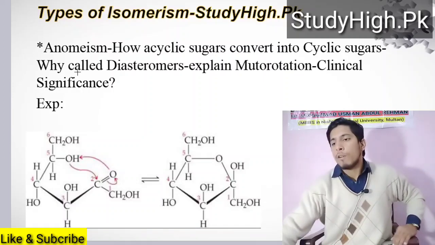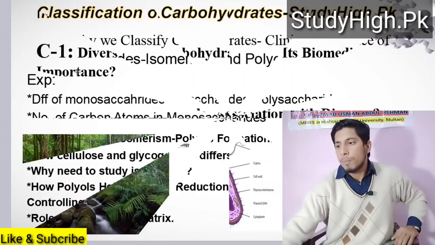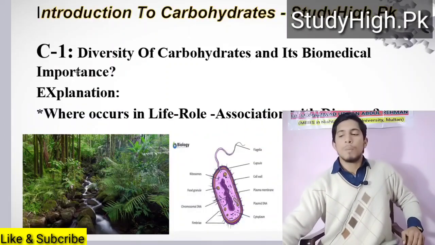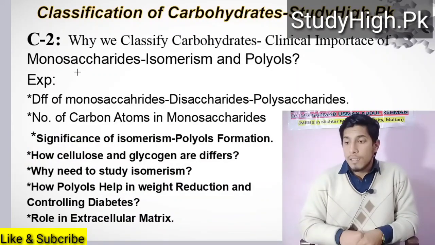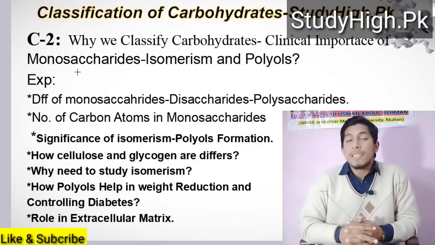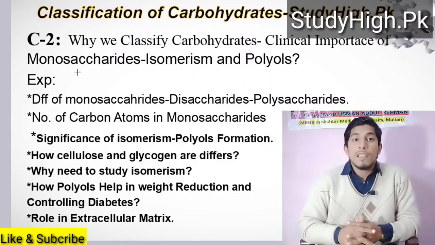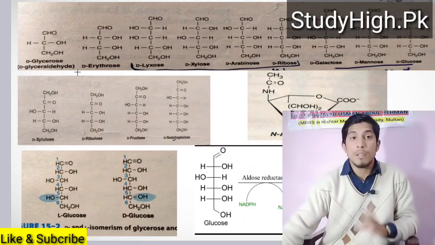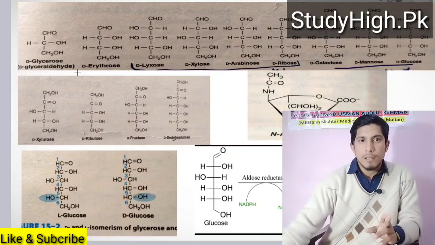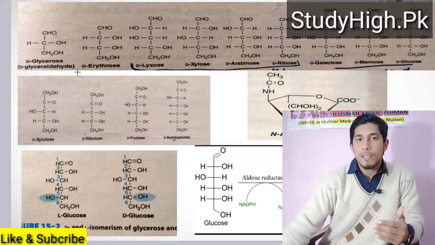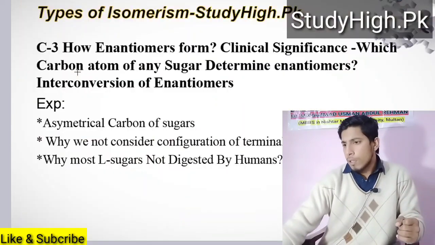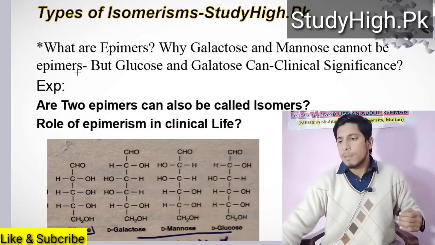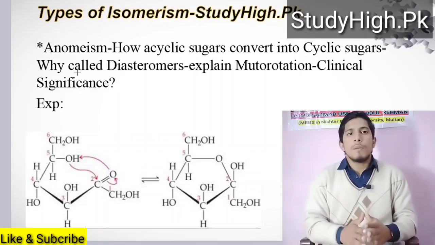So first of all, in our lecture, I told you about the importance of carbohydrates. Then I told you about different types of monosaccharides, number of carbon atoms, polyols, and their importance in weight reduction, similarly in controlling diabetes, and why we give polyols to diabetes patients. Similarly, neuraminic acid has a role in the extracellular matrix, which we will explain in our incoming lectures, inshallah. Then I told you about enantiomers, their importance, then different asymmetrical carbon atoms, epimers, anomers. So this is our first lecture.